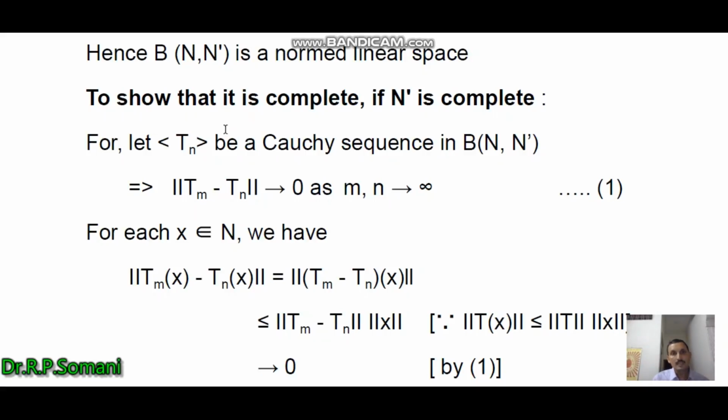For this, let Tn be a Cauchy sequence in B(N, N'), that is, norm of Tm minus Tn tends to 0 as m, n tends to infinity. So this is the Cauchy sequence. This we note as equation number one.